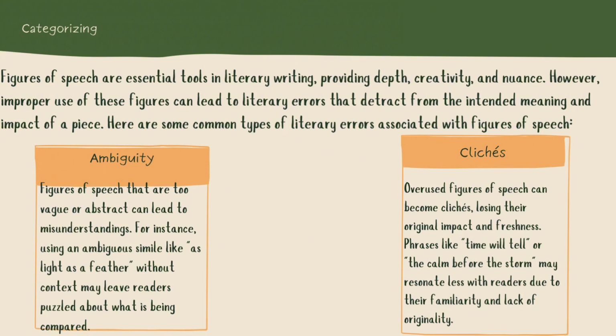Ambiguity. Figures of speech that are too vague or abstract can lead to misunderstandings. For instance, using an ambiguous simile like "as light as a feather" without context may leave readers puzzled about what is being compared. Clichés. Overused figures of speech can become clichés, losing their original impact and freshness. Phrases like "time will tell" or "the calm before the storm" may resonate less with readers due to their familiarity and lack of originality.